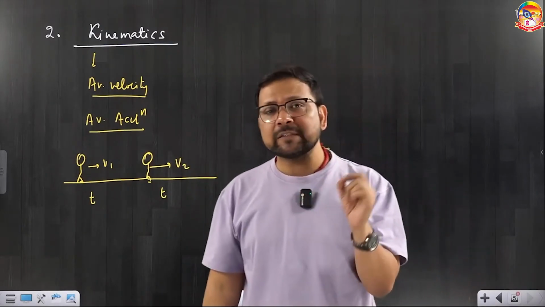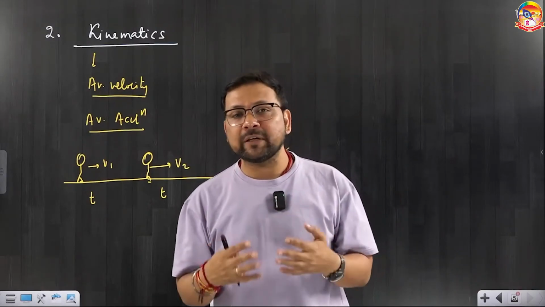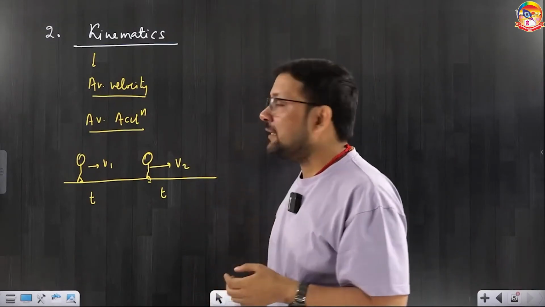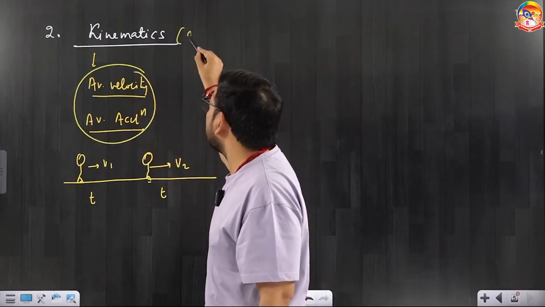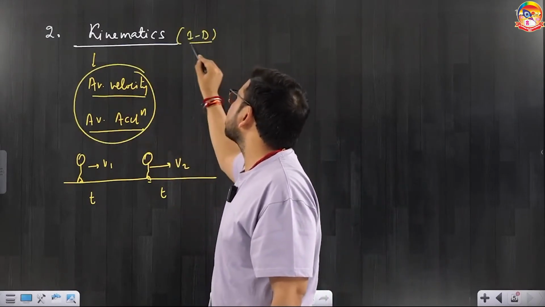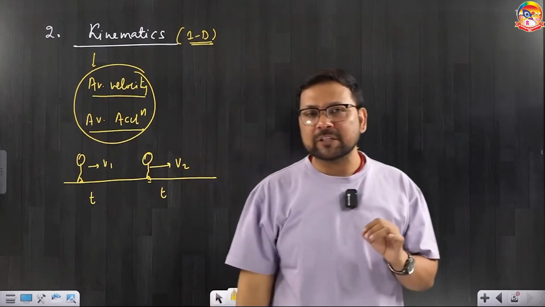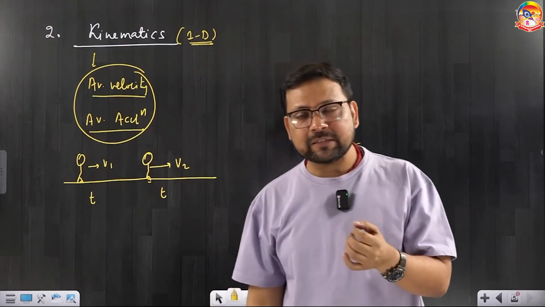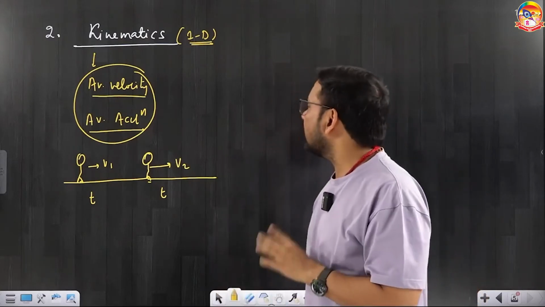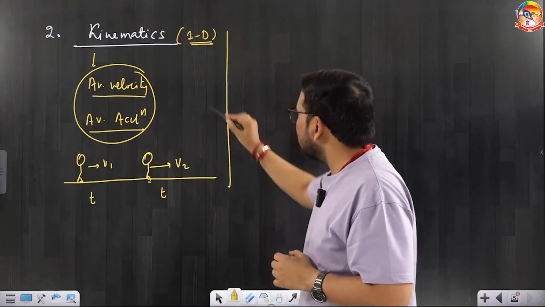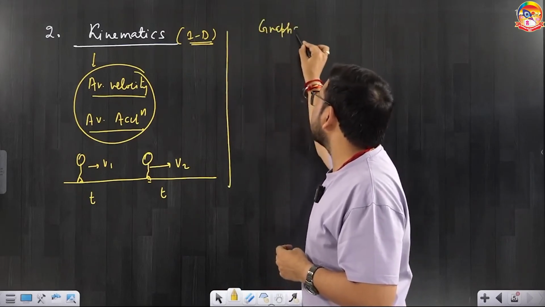Generally we don't prepare average velocity. We prepare many good or complicated questions, but average velocity and average acceleration should be well prepared from kinematics, that also in 1D, one dimension. You have to be accurate because questions will be easy, but there will be some kind of trap so that you make silly mistakes sometimes in units, sometimes in calculations, so you have to take care of that.